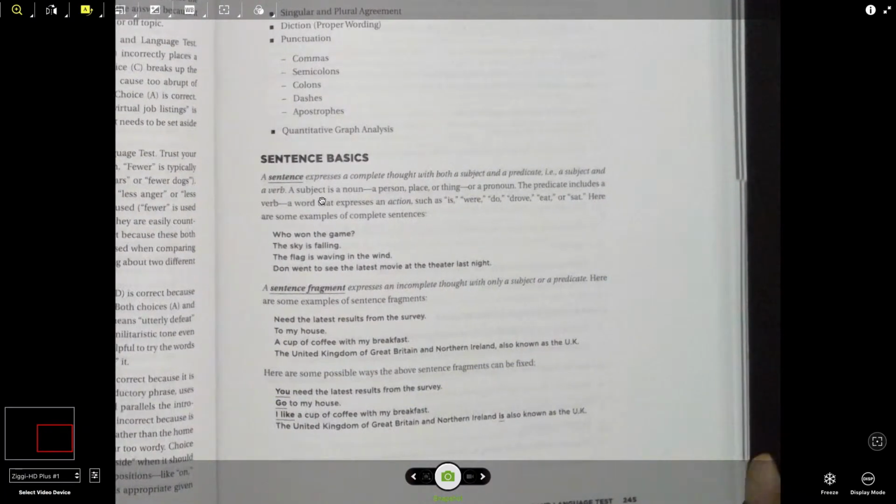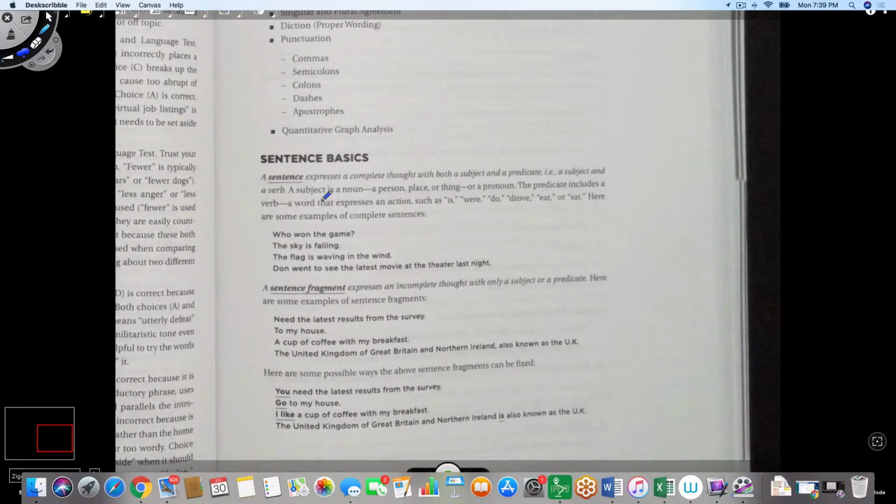So here we are going to start talking about the basics of a sentence. A sentence expresses a complete thought with both a subject and a predicate. Now, the predicate typically starts off with a verb. A subject is a noun, a person, place, or thing, or a pronoun. The predicate includes a verb, a word that expresses an action, such as is, were, do, and all these other examples.